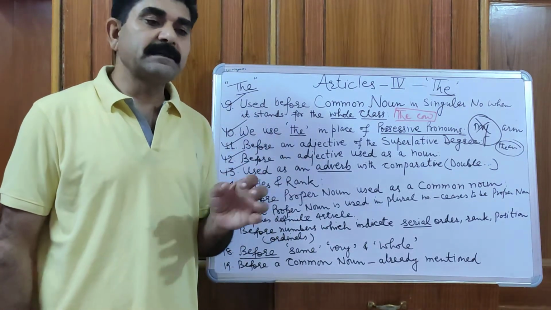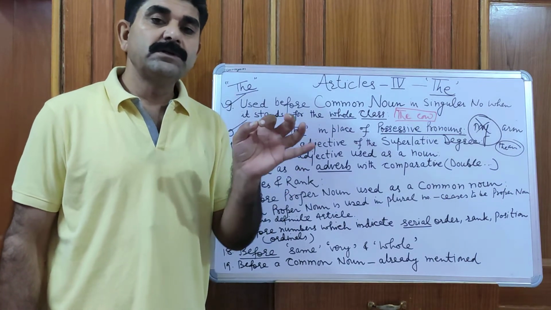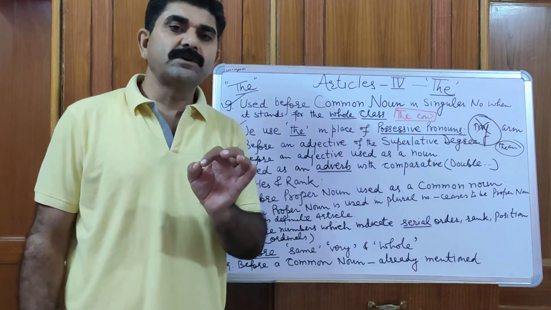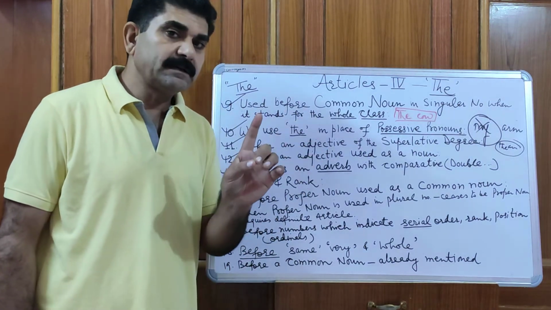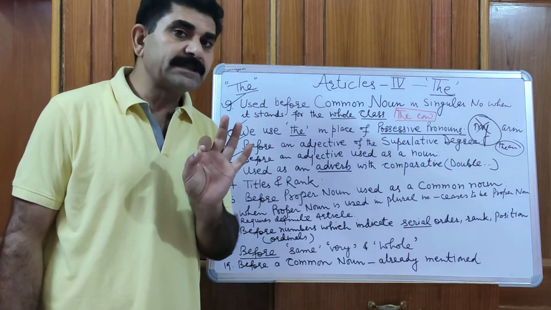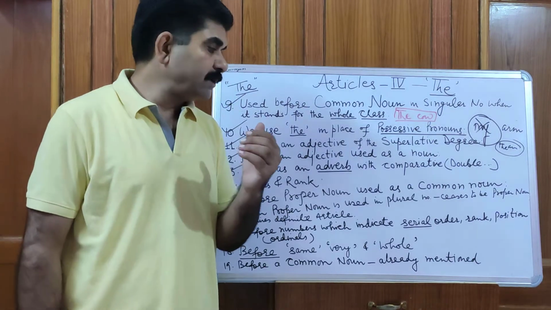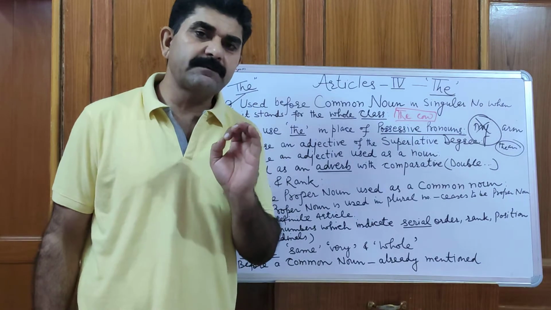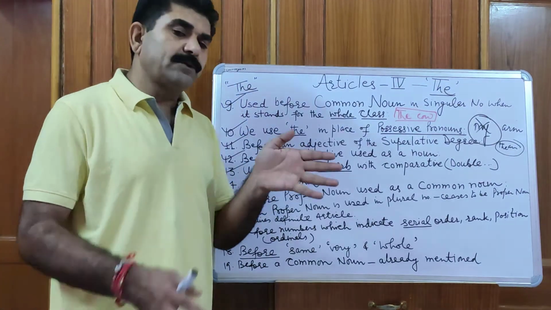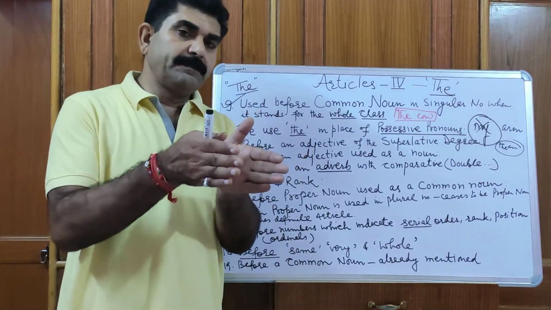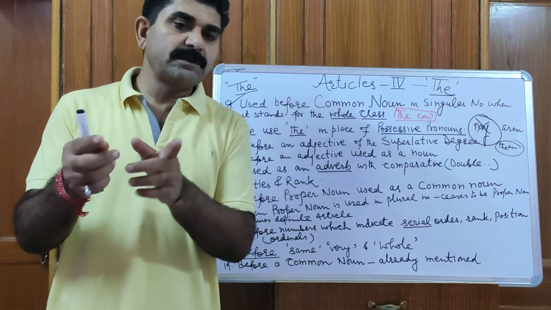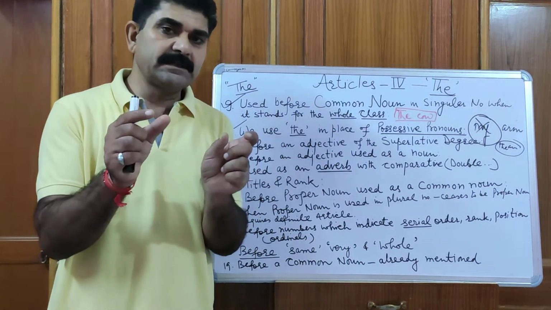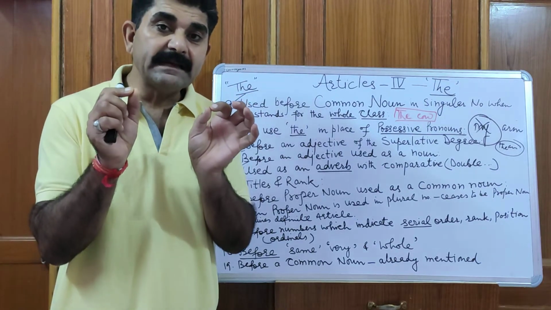Suppose there is an example: the higher you go, the cooler it is. The deeper the well, the sweeter the water. Here, the is not an adjective. I have already told you that articles are actually demonstrative adjectives. So when we are using the in a sentence, the deeper the well, the sweeter the water, in both these cases, the sweeter, the deeper, the is an adverb.